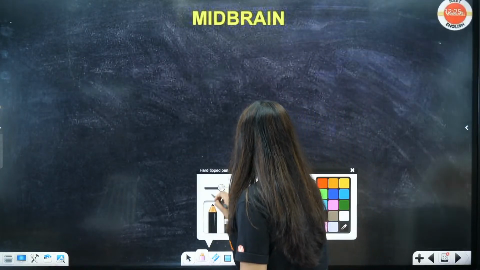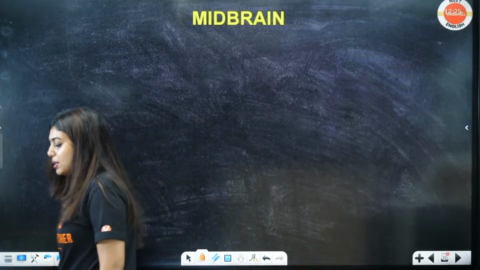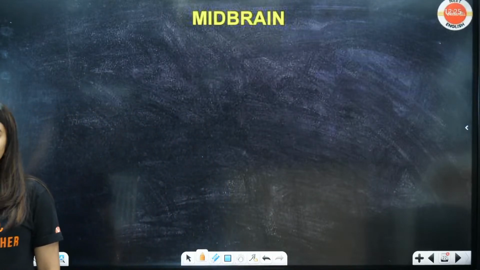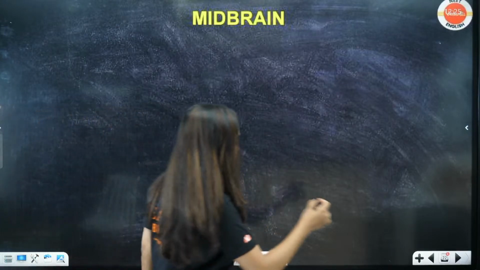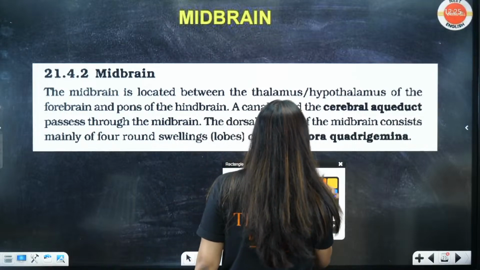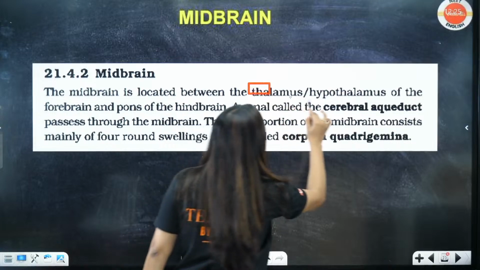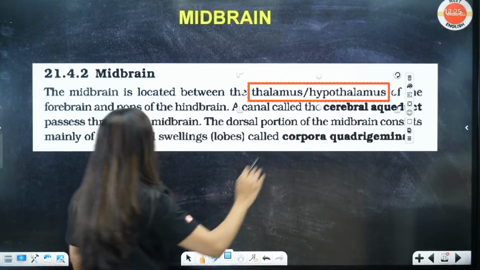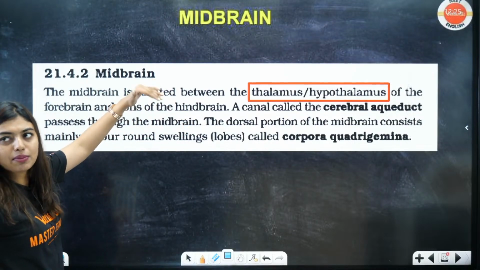Now, students, midbrain. Two portions I had written: corpora quadrigemina and cerebral peduncle or cerebral aqueduct. Do you want me to read the NCERT first, then I'll come to the writing part? There is a very small portion about the midbrain. The midbrain is located between the thalamus and hypothalamus of the forebrain and the pons of the hindbrain. So where is it present?